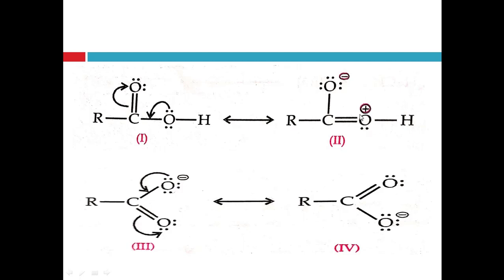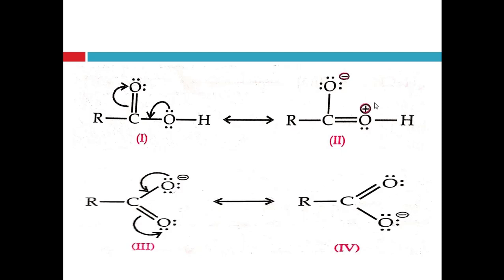That's why it acquires the positive charge. Right? And due to gaining extra electrons, this oxygen acquires the negative charge.